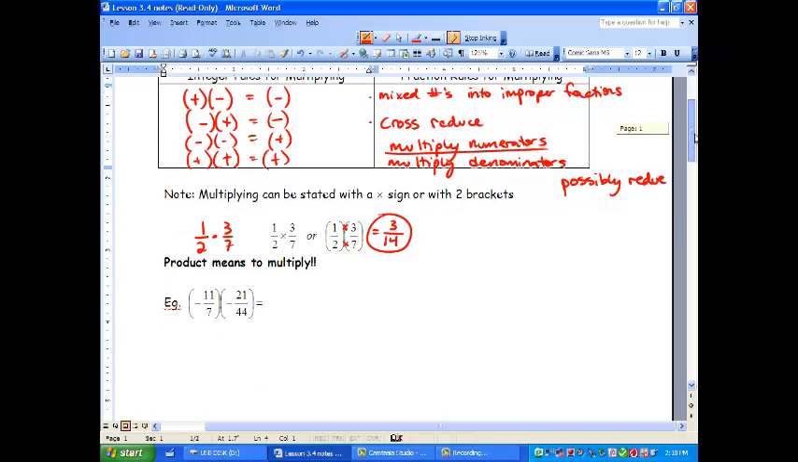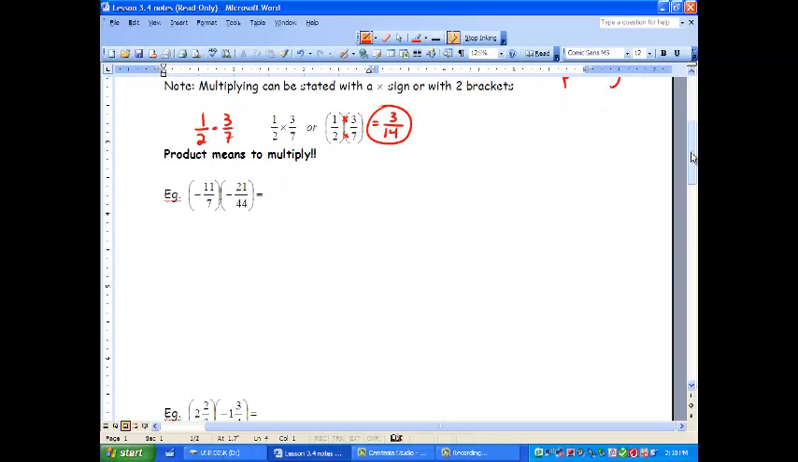All right, let's go on to the next one. It says negative 11/7 multiplied by negative 21/44. Well, we're going to cross reduce. And we ask ourselves, well, how many times does 7 go into 21? Remember I said cross, so it's got to go across. 7 goes into 7 once, and 7 goes into 21 3 times. Then we ask ourselves, well, how many times does 11 go into 44? Well, it goes in 4 times, and 11 goes into 11 1 time.